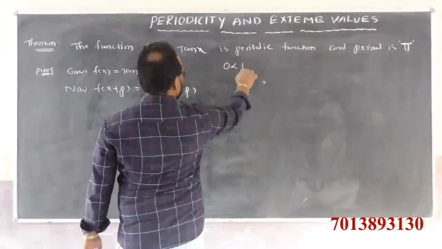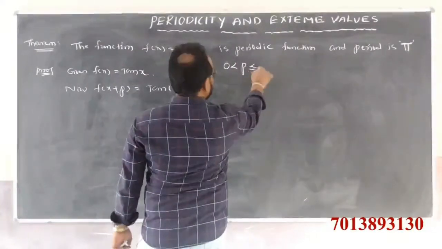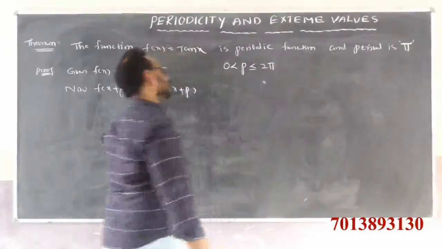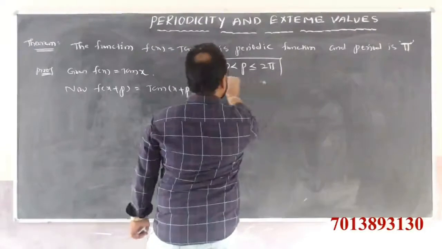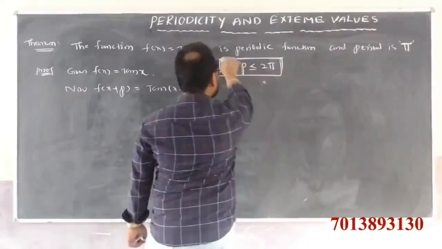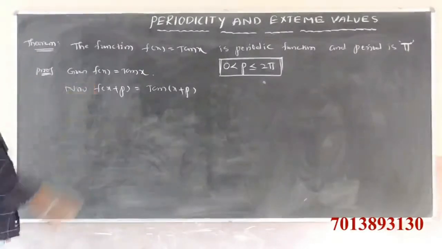Clearly p is a positive real number, so p is greater than 0, not at all 0, because p is a positive real number.